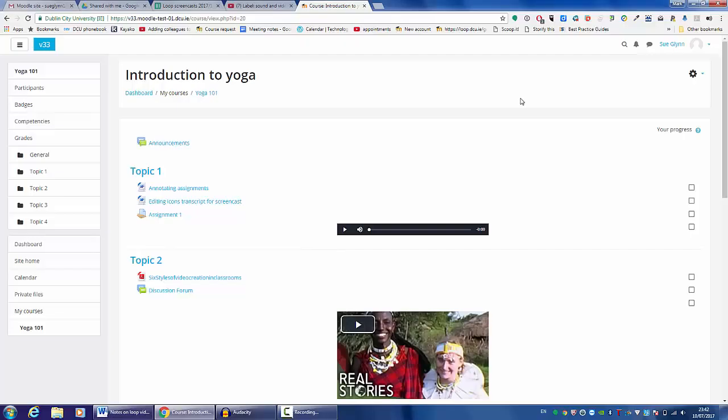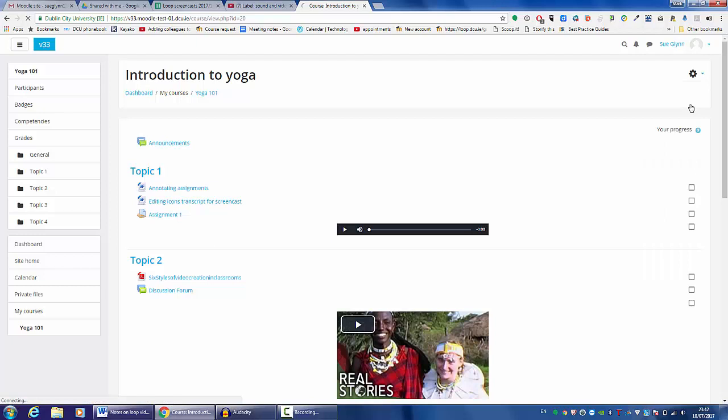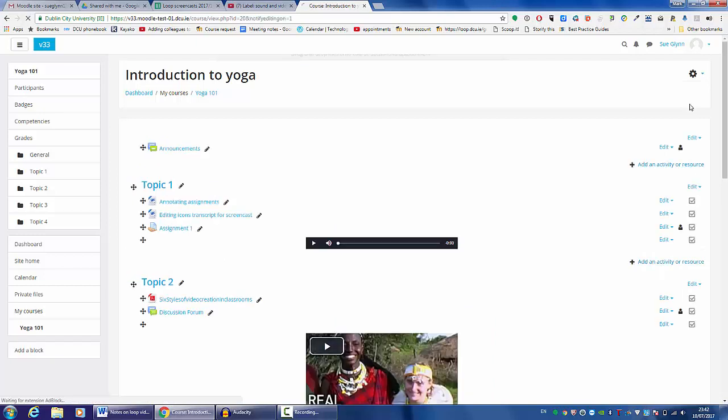Adding sound and video files on loop. We can add sound and video files on loop by first going to Change Our Settings. We need to turn our editing on. Once we've done this, to add a sound file, we add an activity or resource.